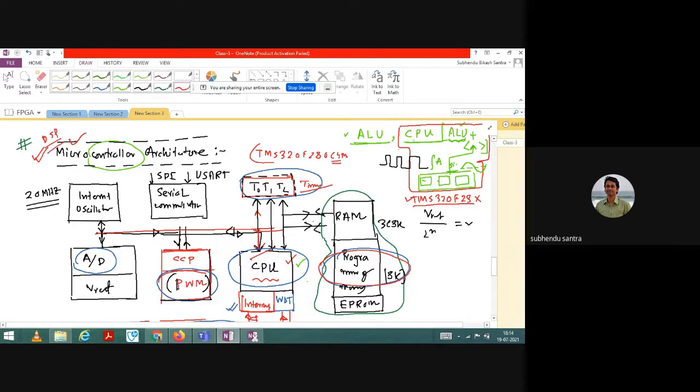So the basic fundamental difference is that we have the ALU here, but along with it we have other very large scale integrated circuits which can perform other complex operations like integration, arithmetic operations, or trigonometric operations. Therefore the CPU is called an advancement of the ALU, and it is present in the microcontroller.